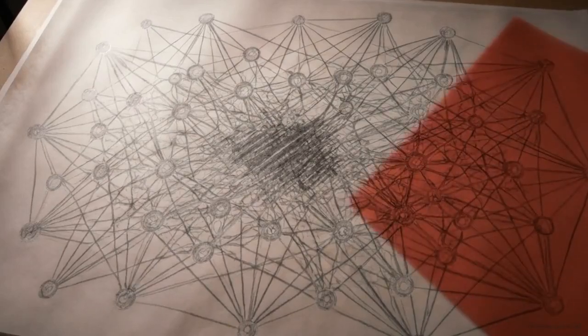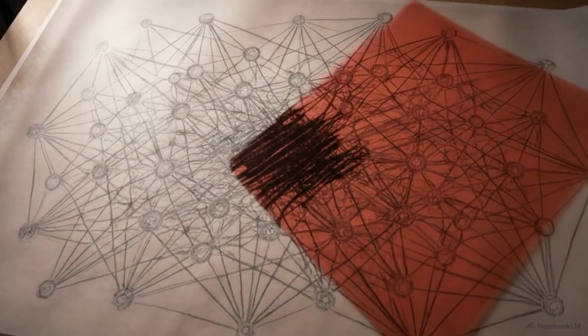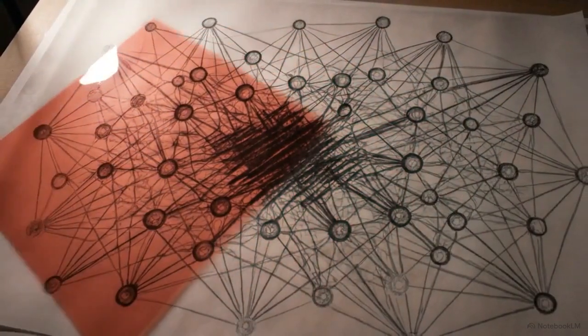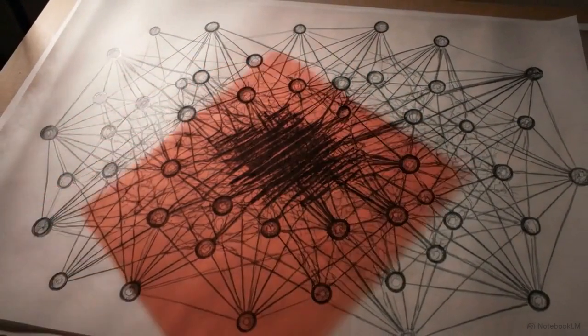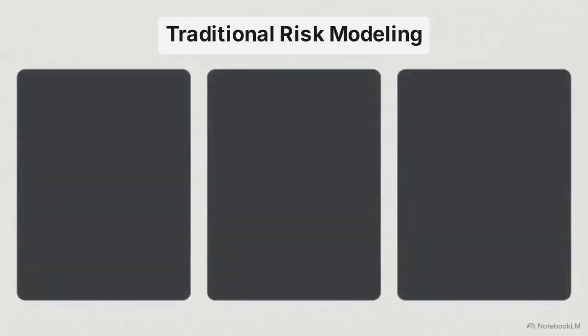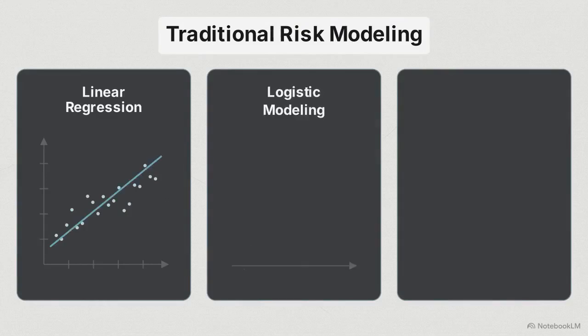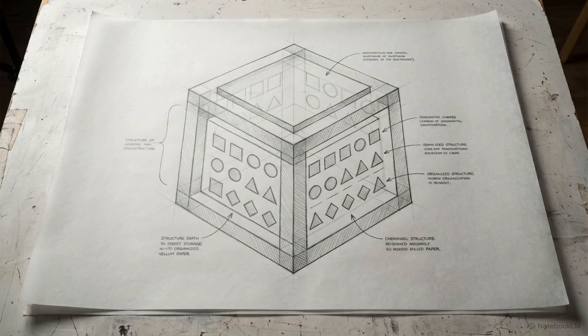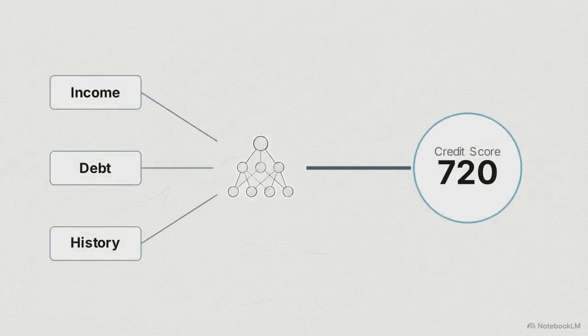Modern systemic financial risk operates in hidden networks. A localized default in one sector immediately pressures interconnected liabilities across the globe. To calculate this risk, the financial industry relies on linear regression, logistic modeling, and additive decision trees. These traditional formulas dominate the sector because they prioritize white box explainability. This allows regulators to trace exactly how every input impacts a final credit score.